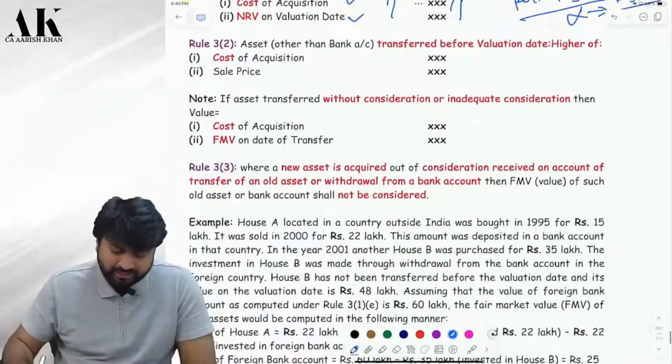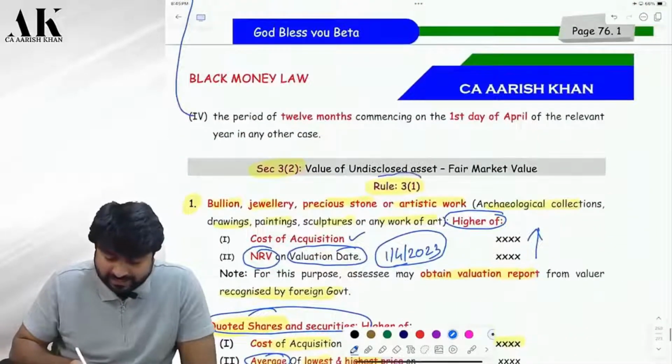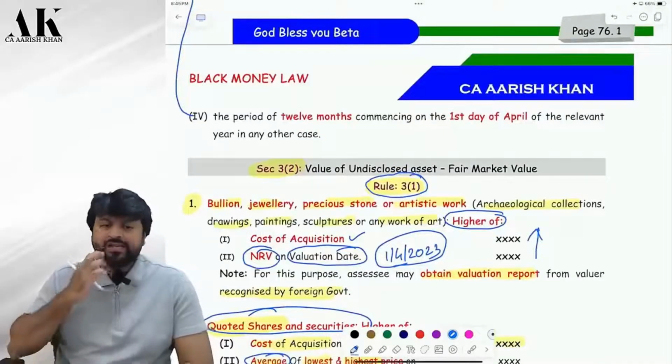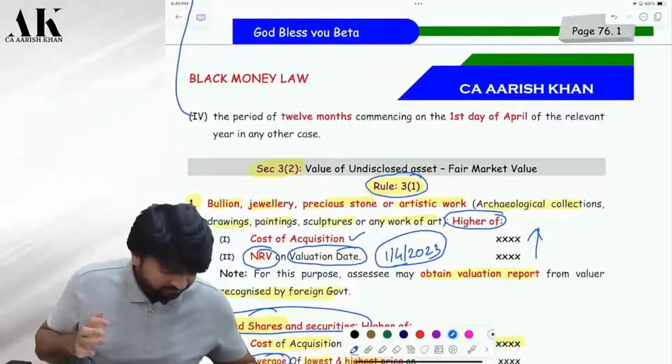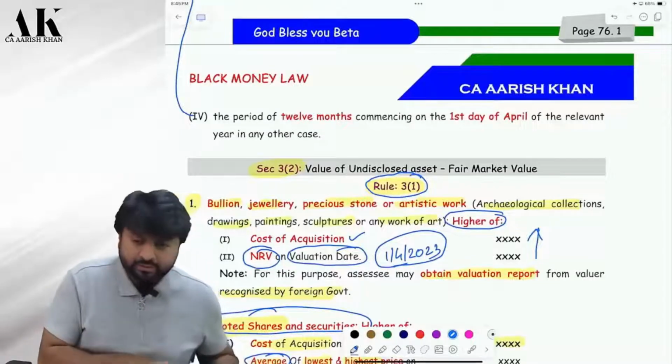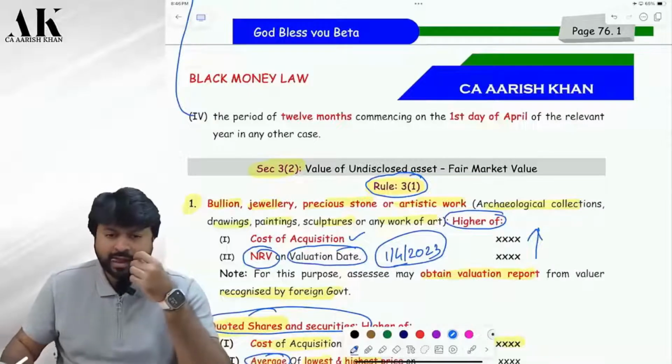Now, all these valuations were done as per what? Rule 3 sub rule 1. Yes, keep this thing in mind. It is as per rule 3 sub rule 1. Circle it, please. As per rule 3 sub rule 1. Is it clear? Yes, sir.